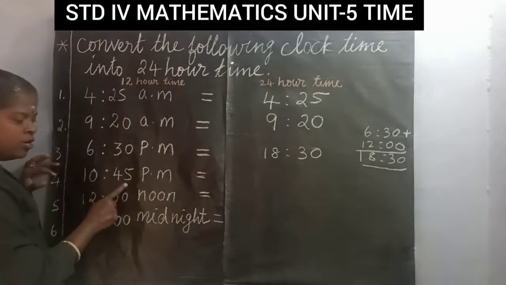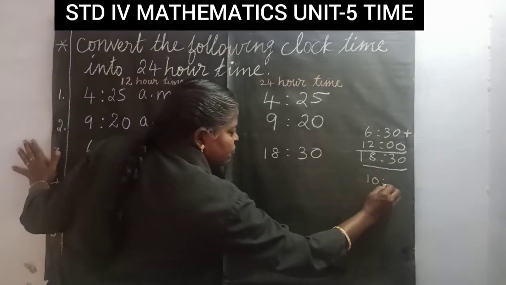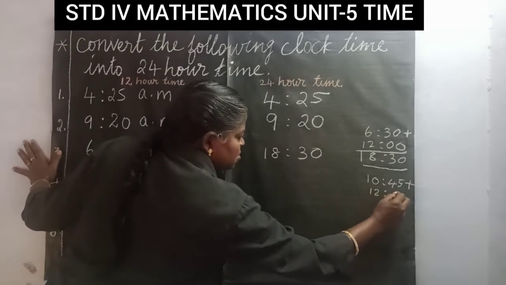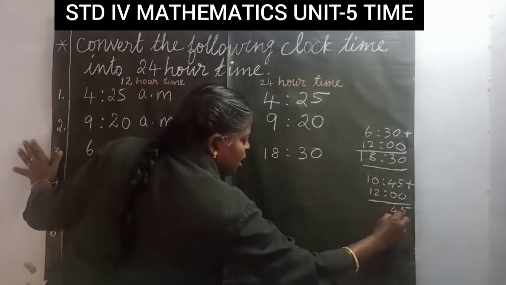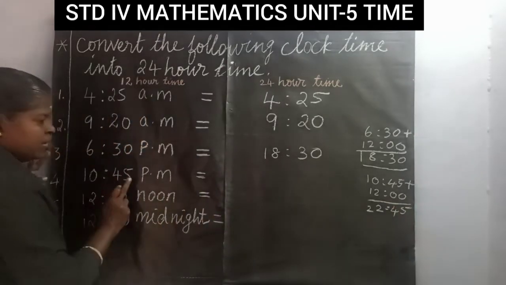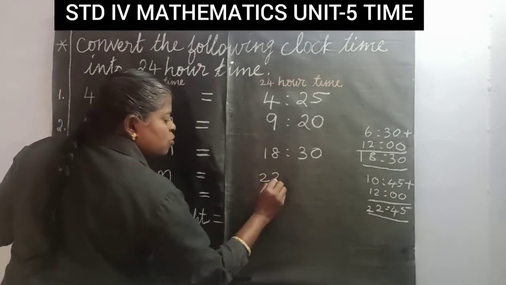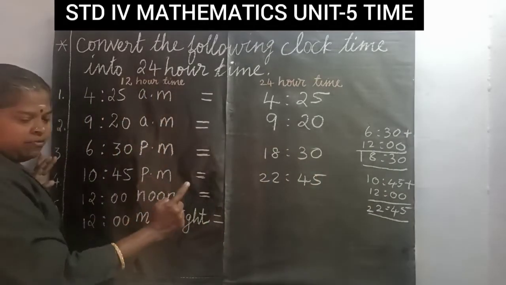Next 10:45 p.m. means 10:45 plus 12 hours. We have to add 12 hours to convert to 24 hours time. 10:45 p.m. equal to 22:45, 22 hours 45 minutes.